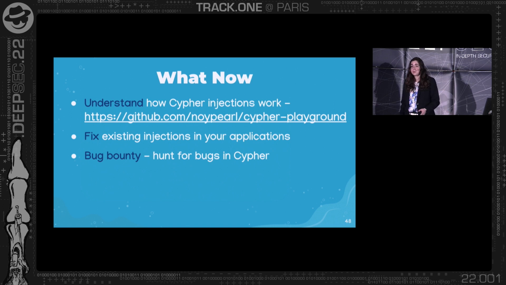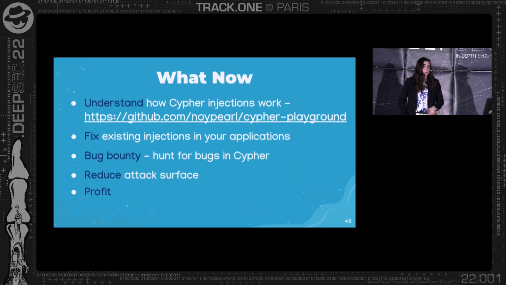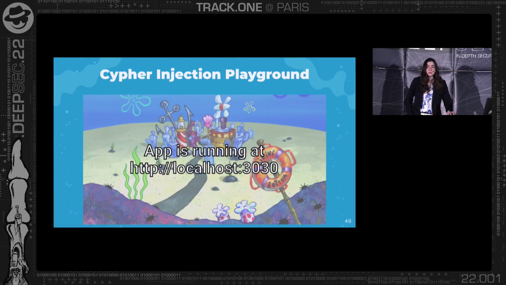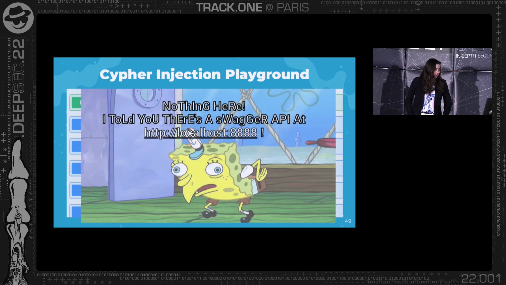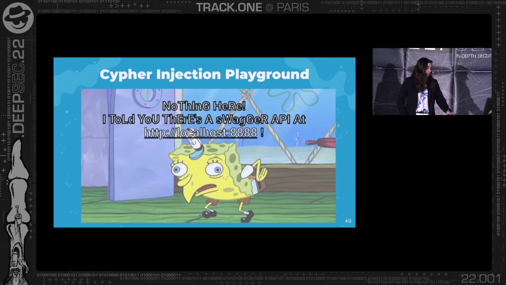Because this is a topic that not a lot of people talk about and know today, these Cypher injections have high potential for you to find an injection in one of your bug bounty applications. And eventually, you can just perform the mitigations that we talked about here and reduce your attack surface in case you have an injection in Cypher in the future, or just profit. Now, those are just screenshots from the vulnerable application that I created. It has some SpongeBob themes. There are a lot of routes that you can try to inject to, some Swagger, and a lot of Easter eggs.